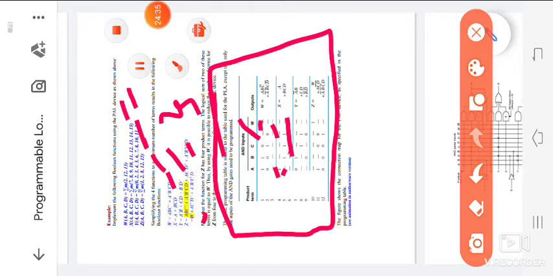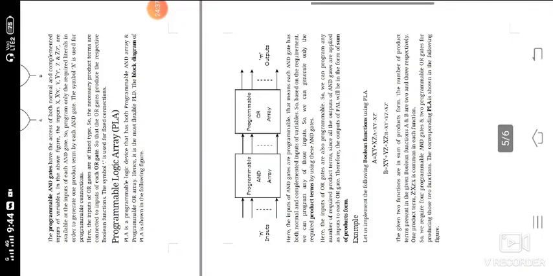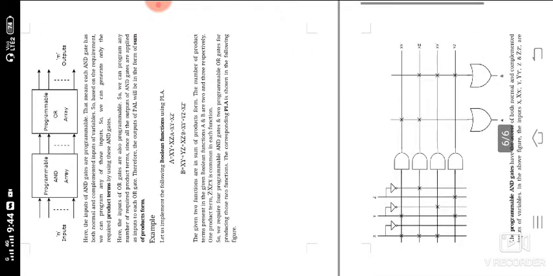So next one is the PLA. In PLA, the AND gate is programmable and the OR gate is programmable, so we can design conveniently. In this we have to observe that this is also the same example, and in the same manner we are designing.